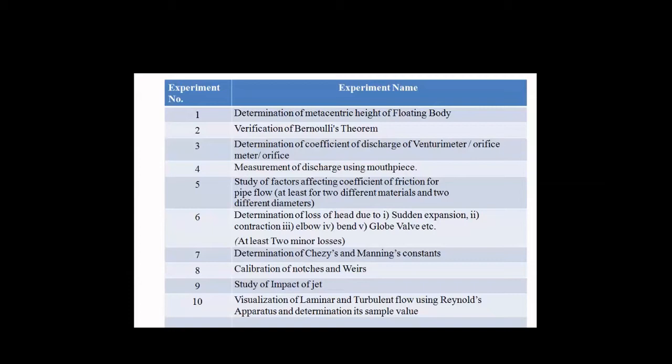There are rectangular notches, triangular notches, trapezoidal notches. These notches we study in our calibration of notches, and we also perform weir calibration. So ogee shape weir, the trapezoidal weir, these types of weirs we study in our practical session. For this notch and weir practical in our laboratory, I will show the image of this apparatus.